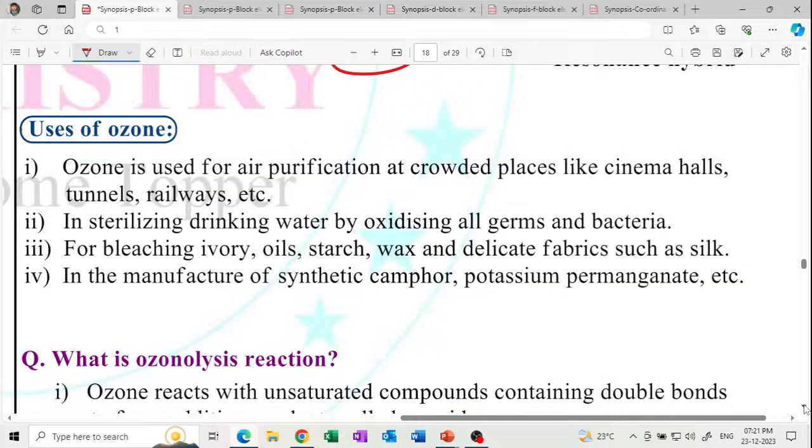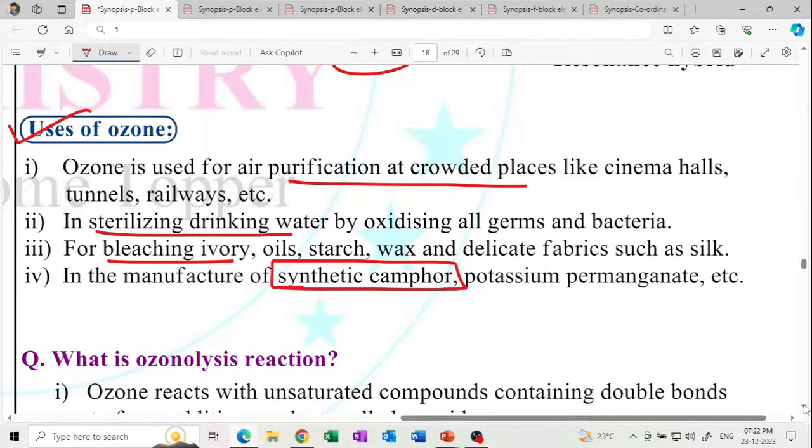And uses of ozone. IMP. Note down the uses. Uses are very important. You must know the uses. Purification and sterilization of drinking water, bleaching, and manufacture of synthetic camphor. Ozone is used in synthetic camphor. And bleaching for delicate fabrics, for silk.